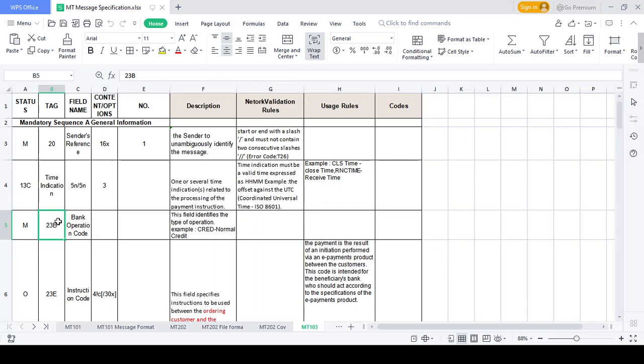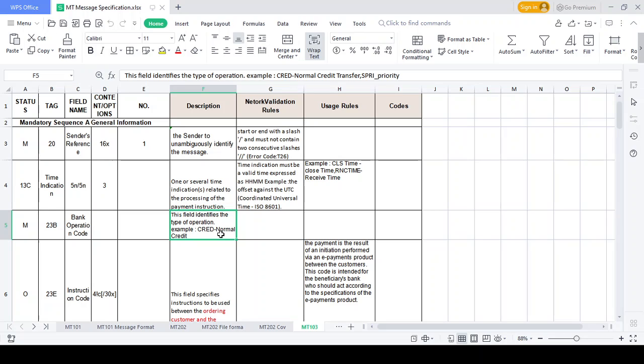What is the bank operation code? What is meant by bank operation? Do you have any idea about the bank operation code? What kind of operation are you performing on the SWIFT network, whether credit or debit, what kind of action should be performed. As per our example, you need to credit the amount from one customer to another customer, so the bank operation code should be CRED.